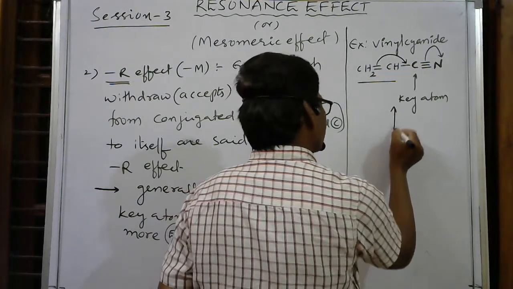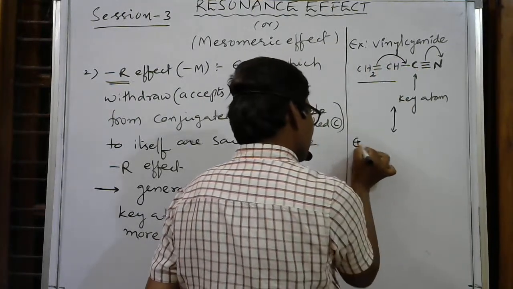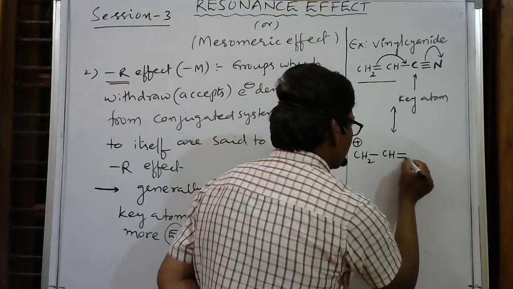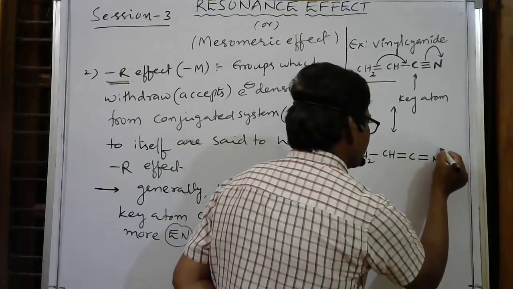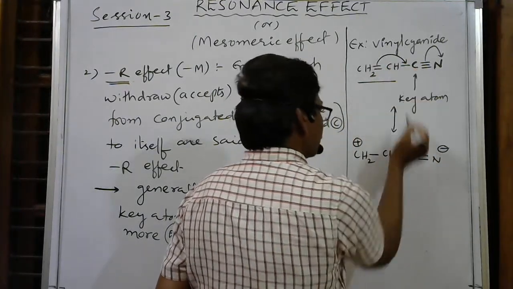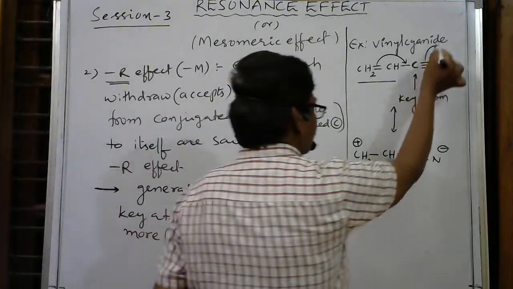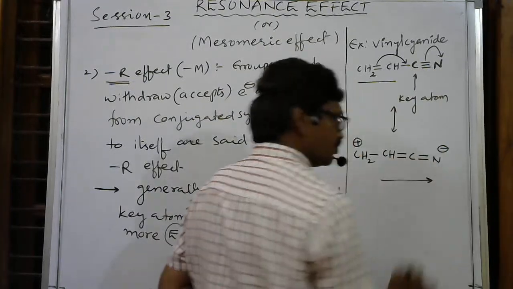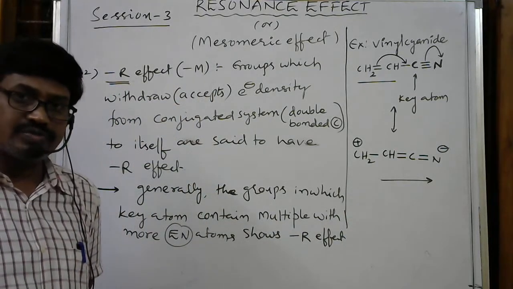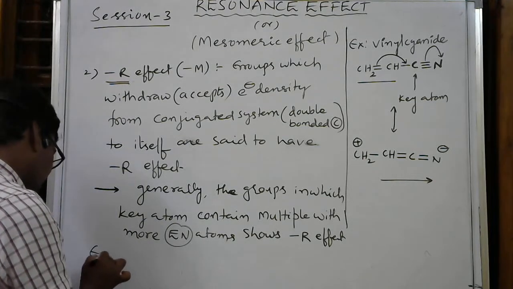So here I am writing one more resonance form, CH2. From here electrons are moving, so this carbon takes a positive charge, then a single bond, then CH, then a double bond C double bond N. This nitrogen takes a negative charge and this carbon takes a positive charge, but this bond is shifted so that the positive charge is compensated. So this is the resonance. Electrons are moving towards the group from the conjugated system. Groups like these are called minus R groups or minus M groups.